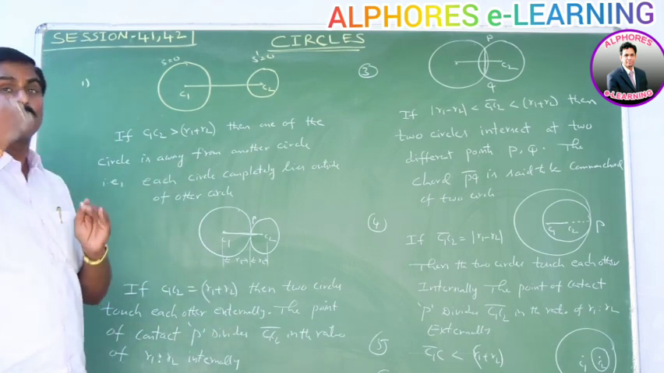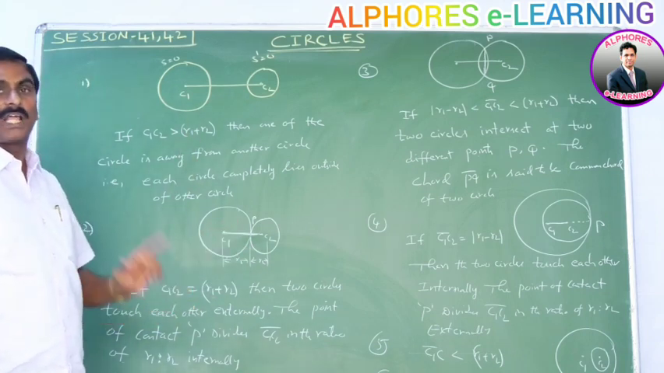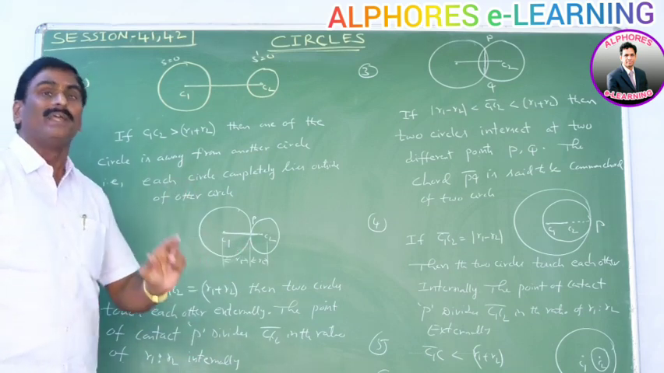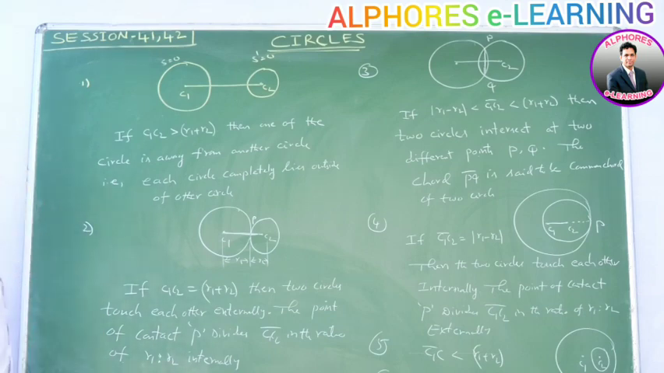If the circles touch each other externally, then the point of contact divides the line segment C1C2 internally in the ratio of R1 is to R2. Okay. Next, third one.